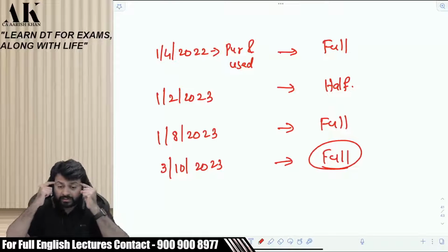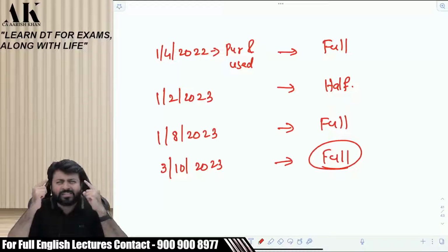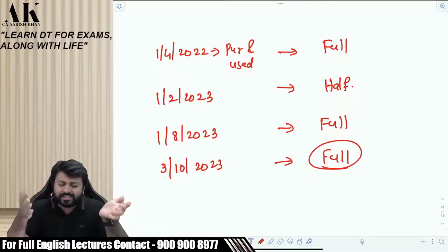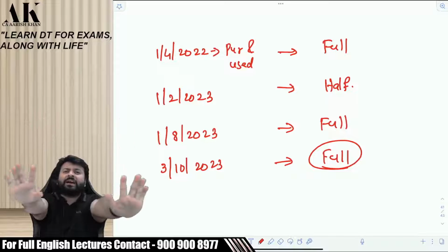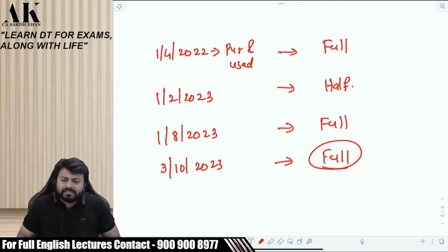how your mind works, shall I tell you? You are saying half, na? How did your mind work? Your mind worked because it is 3rd of October, 6 months have gone. So it would be less than half year, right? Does the law use the words less than half year or less than 180 days? So you should calculate days. Calculate on calculator. Fast, all of you. No. It is 186.